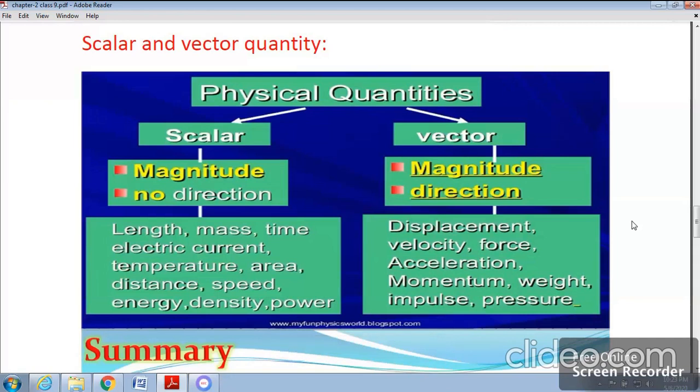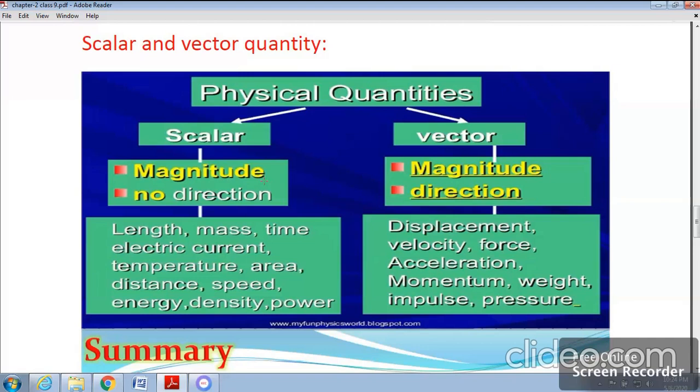So, the next topic is scalar or vector quantity. Physical quantities were already discussed in the first chapter: the quantity which can be expressed or measured is called a physical quantity. Physical quantities are of two types, scalar quantity and vector quantity. Scalar quantities are physical quantities which are expressed only by their magnitude.